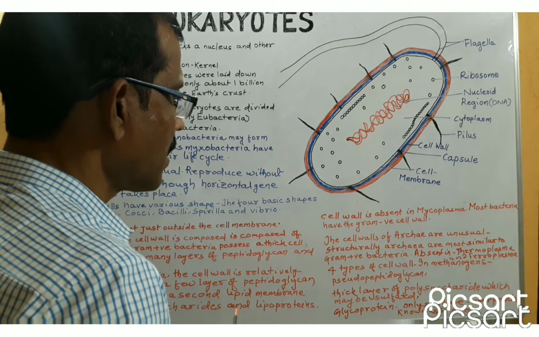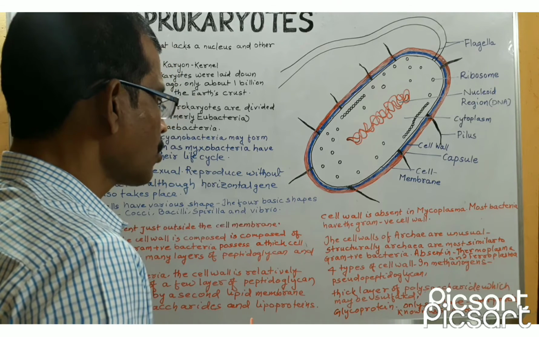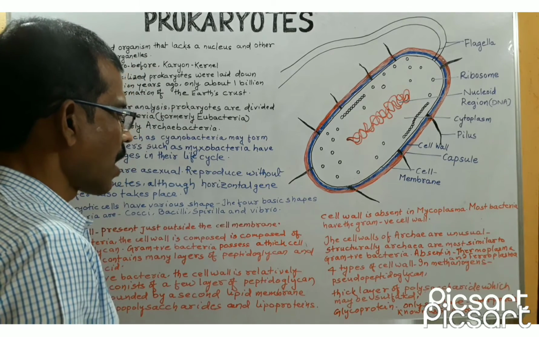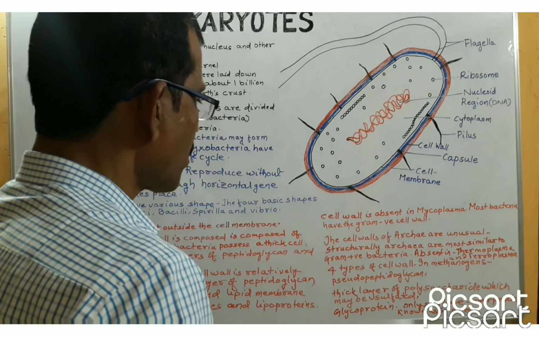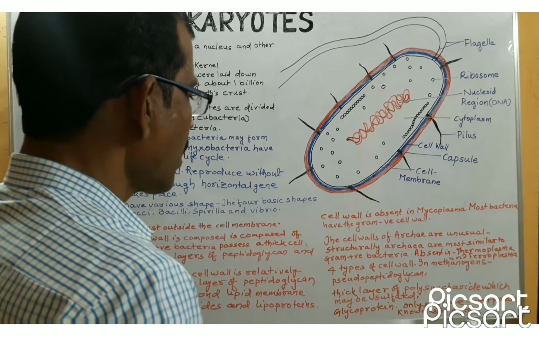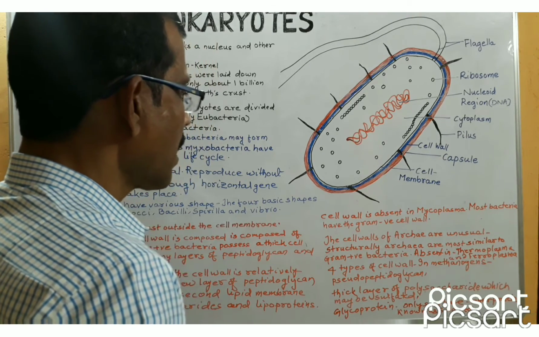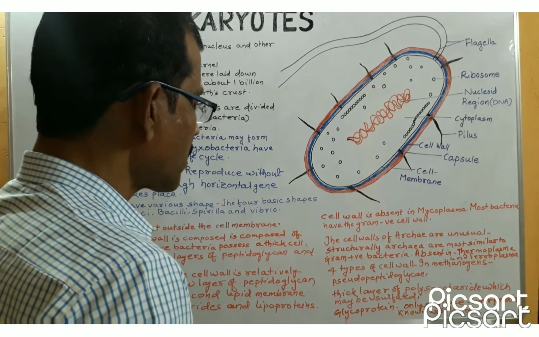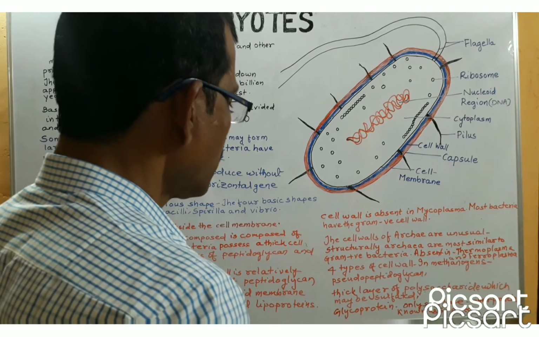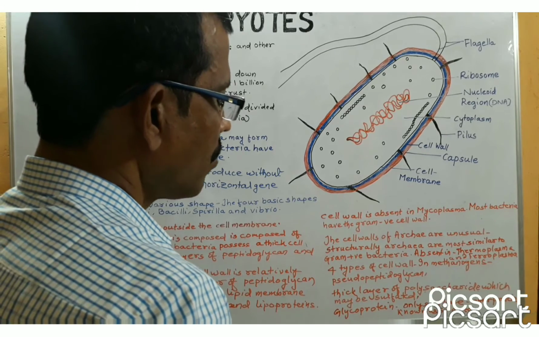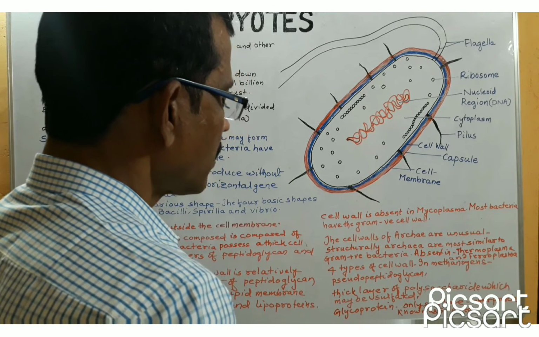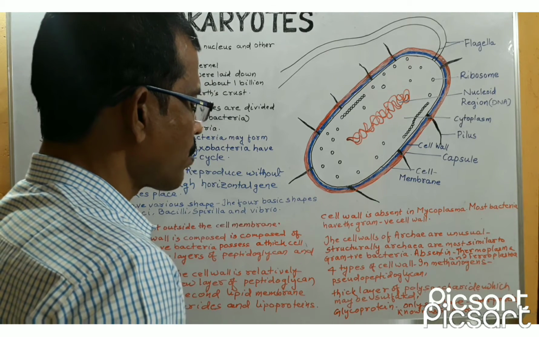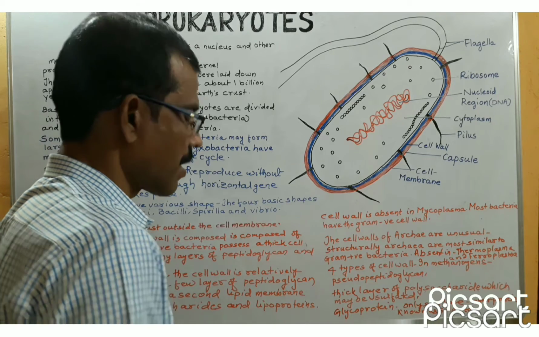In some archaebacteria, for example in methanogens, the cell wall is composed of pseudopeptidoglycan, whereas in some other archaebacteria, the cell wall consists of a thick layer of polysaccharide which may be sulfated. Few archaebacteria also have a cell wall that consists of glycoprotein, whereas in other archaebacteria, the cell wall consists of only surface layer proteins known as S layer.